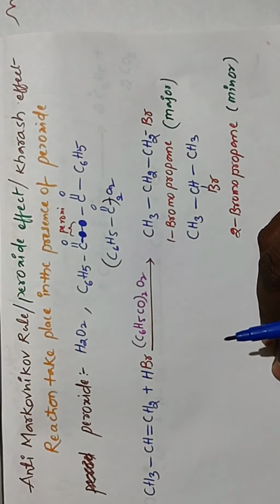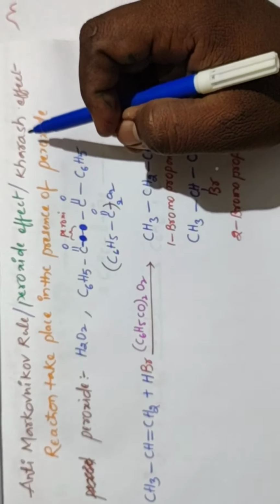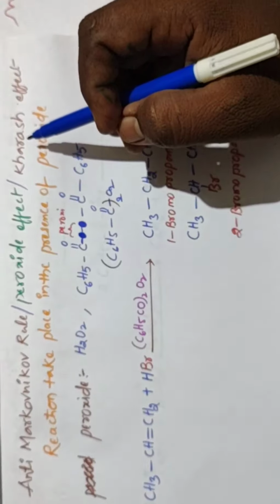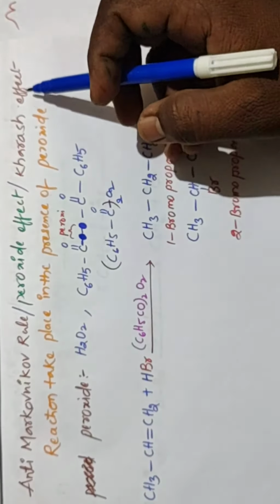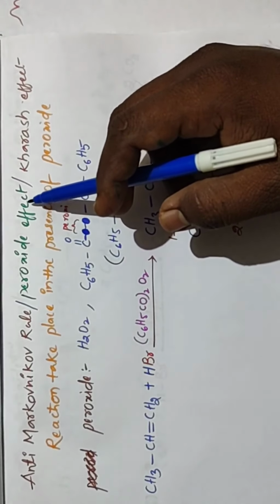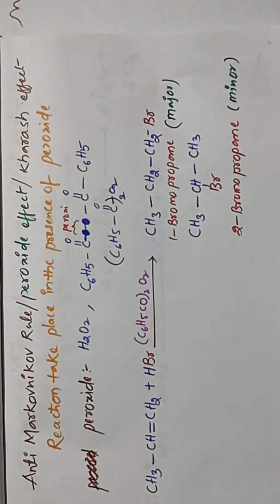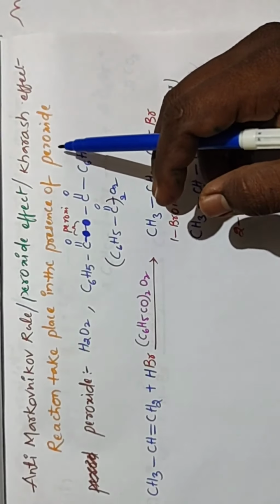Now the topic is the anti-Markovnikov rule, or peroxide effect, or Kharasch effect. This anti-Markovnikov rule was explained by Kharasch and Mayo. That is the reason we call it the Kharasch effect, or the peroxide effect. The reaction takes place in the presence of peroxides.